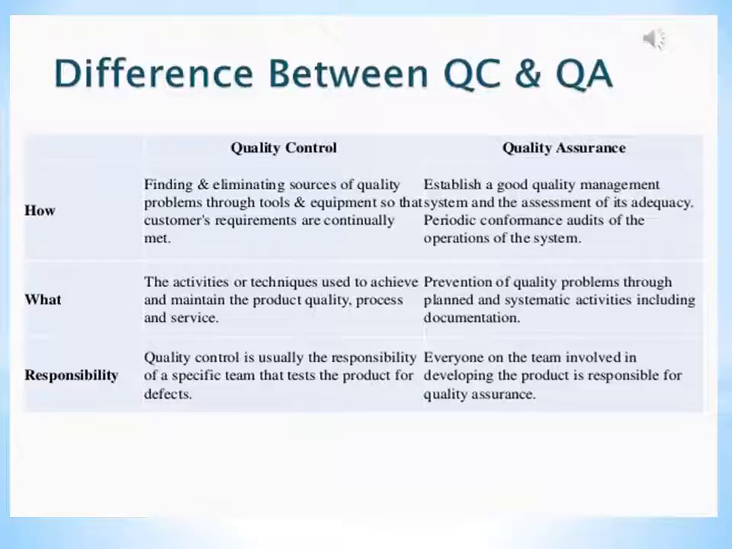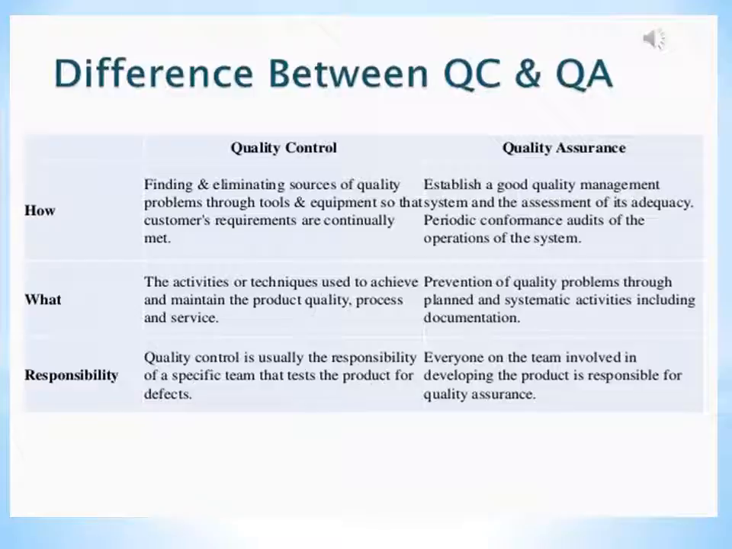Then some differences between QA and QC are here. The first is that the quality assurance aim is to prevent defects, and the QC aim is to identify and improve defects. QA is the technique of managing quality and QC is a method to verify quality. QA does not involve executing the programs, and QC always involves executing the programs.